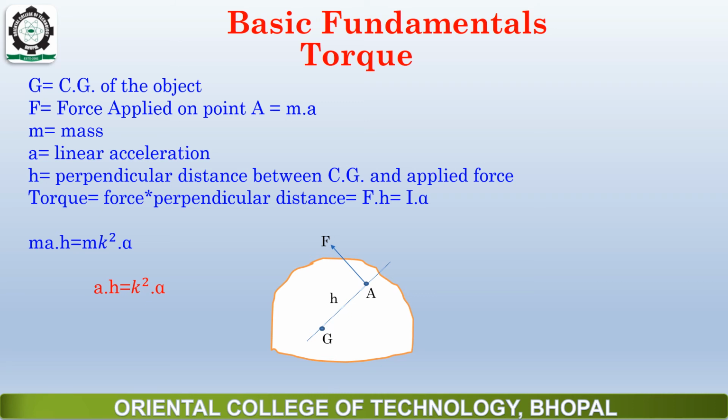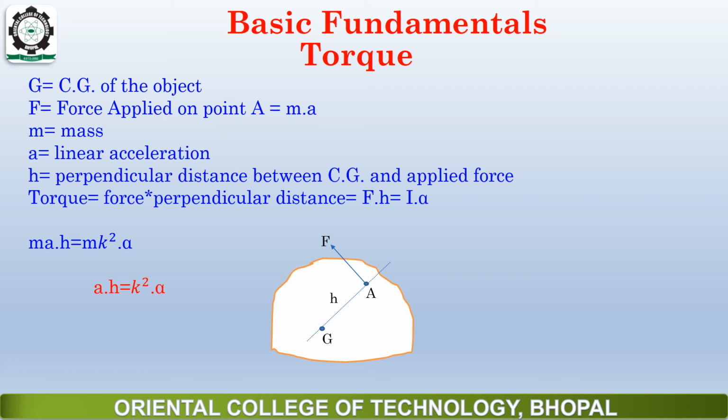G is the center of gravity of the object. F is the force applied on point A, so the magnitude of force applied at point A is mass into acceleration, where a is the linear acceleration. h is the perpendicular distance between CG and the applied force.